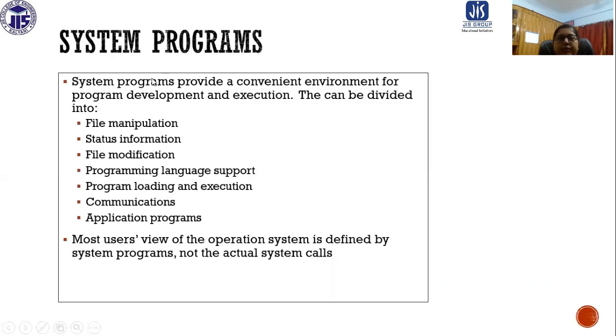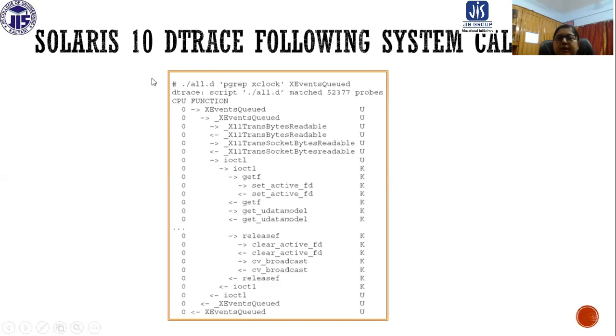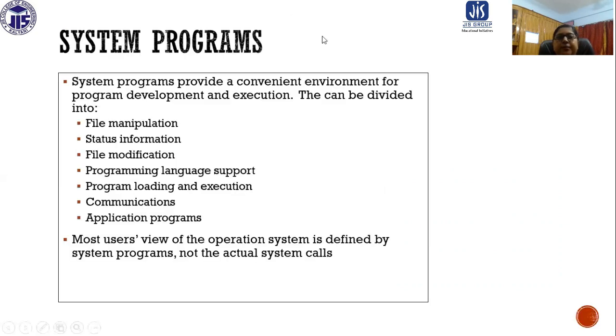So now we are going to discuss the system programs. System programs provide a convenient environment for program development and execution.